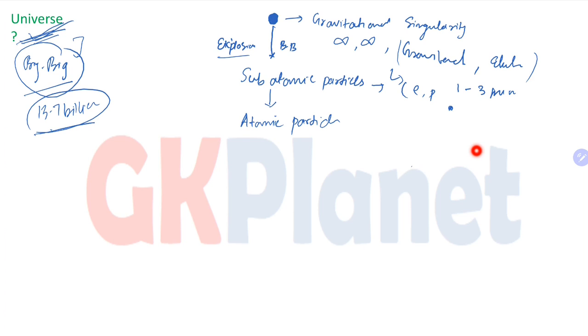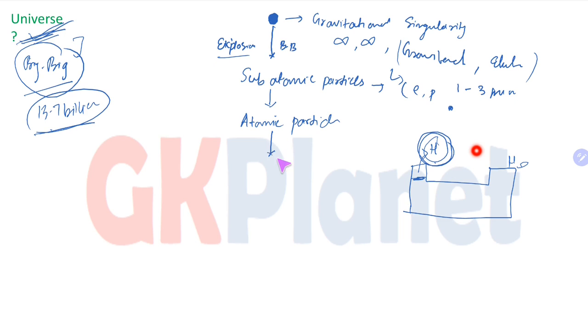We all know that in the periodic table, the simplest atom which can be formed is the first one. And what is the first one? The hydrogen. And the second one is the helium. Being the simplest in nature, the first atomic particle which was formed was hydrogen.